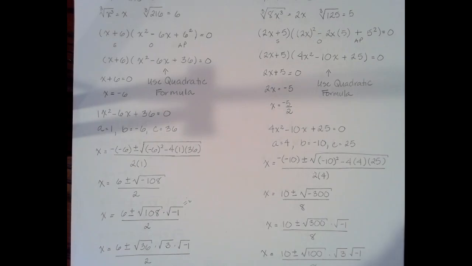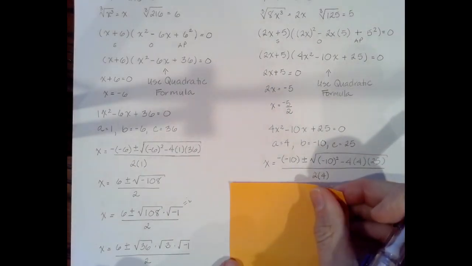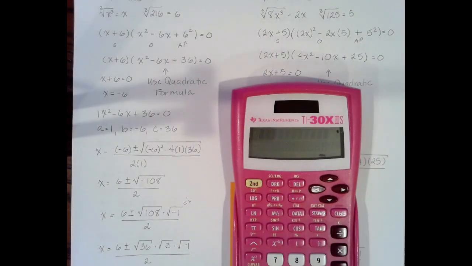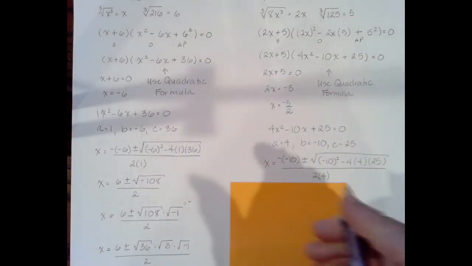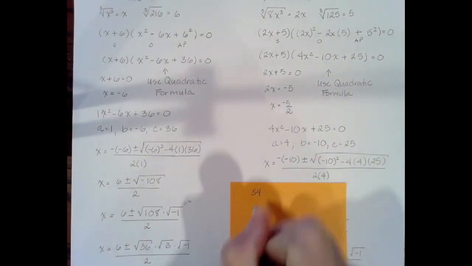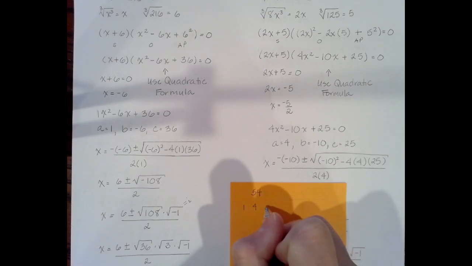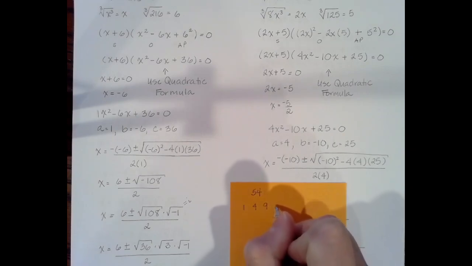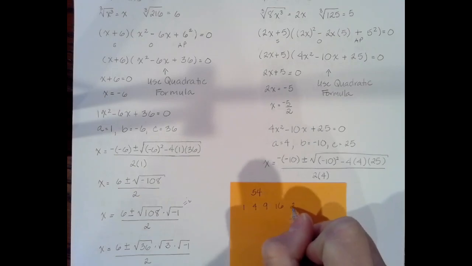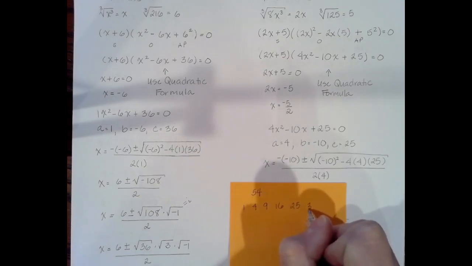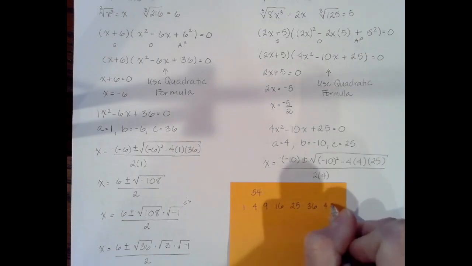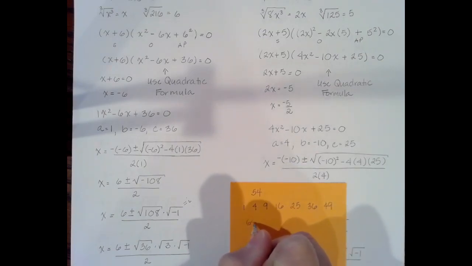What is the biggest square that divides into 108? And so just to help you along in that process, if you need to, one of the things I would be doing right now, if I wasn't sure what it was, I'm going to take 108 divided by 2, and that gives me 54. So I know it's going to be a perfect square that's equal to or less than 54. So I'm thinking 1 times 1 is 1, 2 times 2 is 4, 3 times 3 is 9, 4 times 4 is 16, 5 times 5 is 25, 6 times 6 is 36, 7 times 7 is 49, 8 times 8 is 64. Well, 64 is too big.